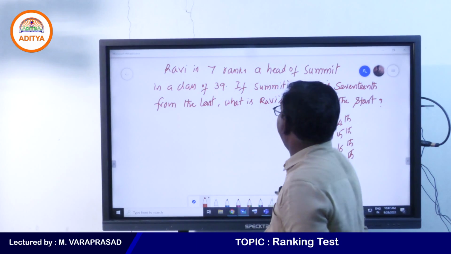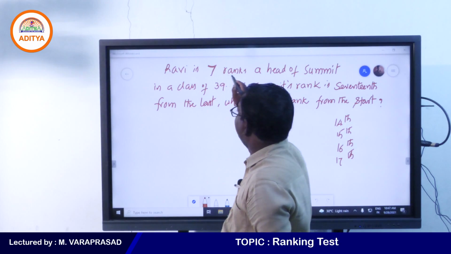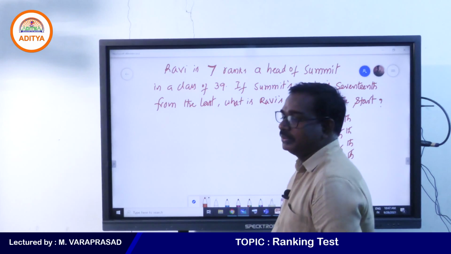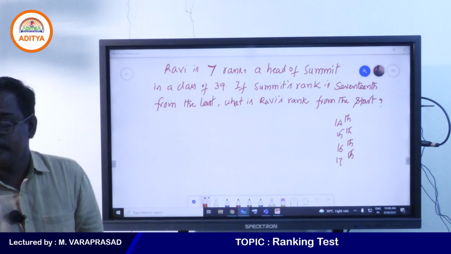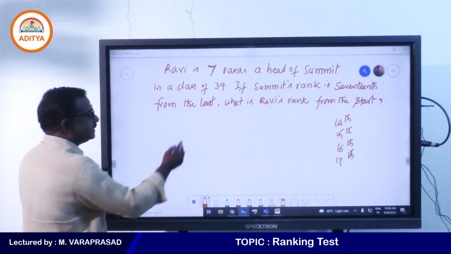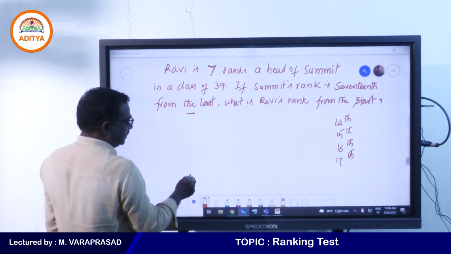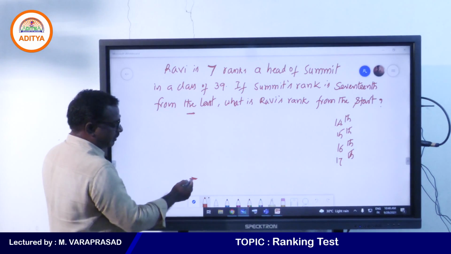Ravi ranks ahead of Samit. Ravi is 7 ranks ahead of Samit. Yes, my students, right? Now see, I am writing. Suppose this is the top and this is the bottom.